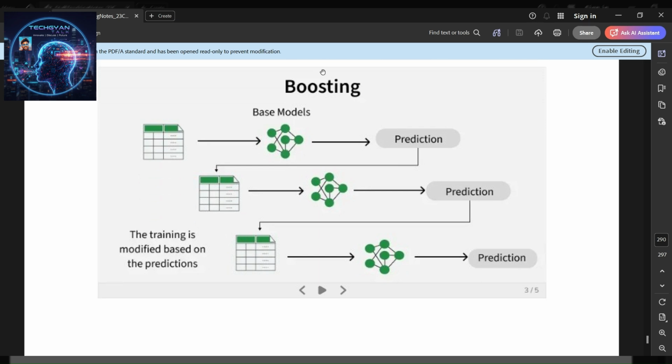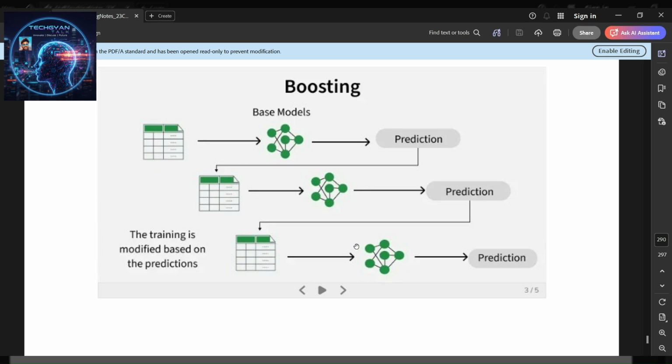In boosting, you can see how the predictions are done with base models. From the predictions, you again do a base model and prediction. The training is modified based on the predictions, the model is trained again and predicts, and you get the final outcome. So it is a repetitive process until you find the optimum predictions.